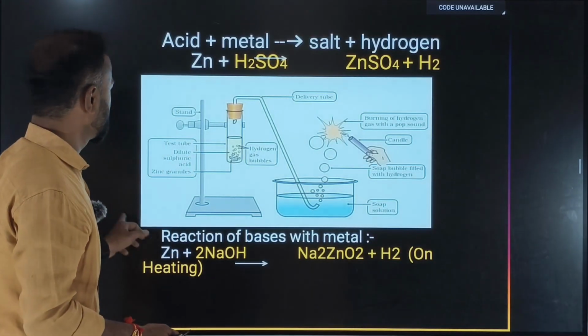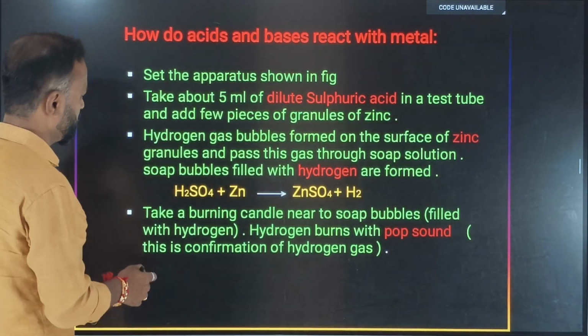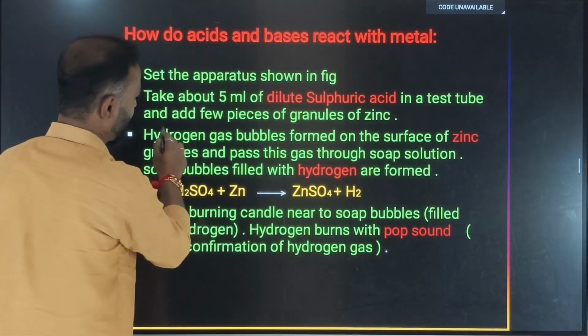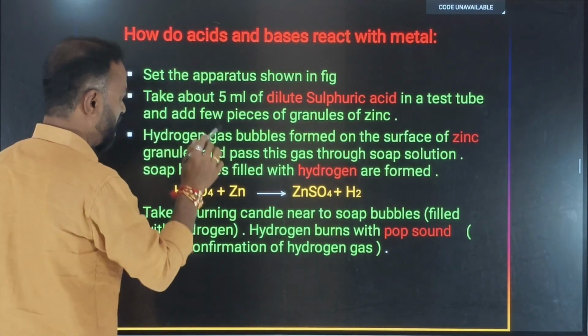The same explanation about the experiment or the activity is given over here. Let us have a look. Take about 5 ml of dilute sulfuric acid in a test tube and add a few granules of zinc.